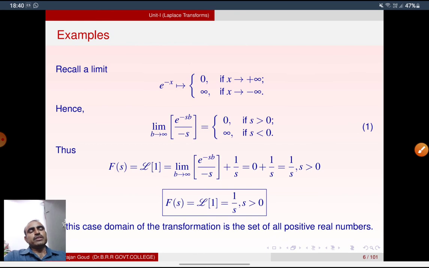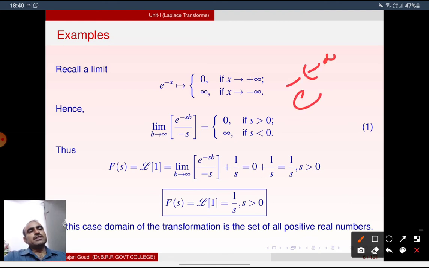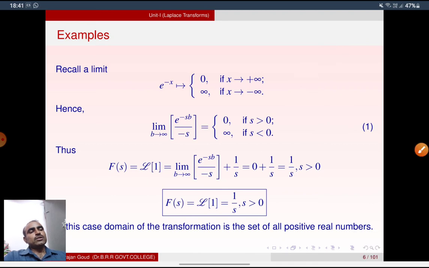If it extends to the negative side, to minus infinity, we get e power minus of minus infinity, that is plus infinity. So the value is infinity.